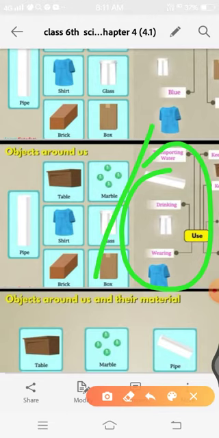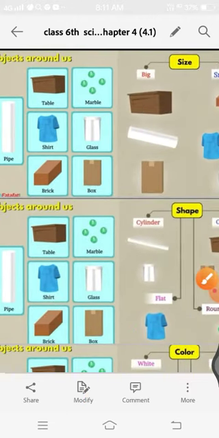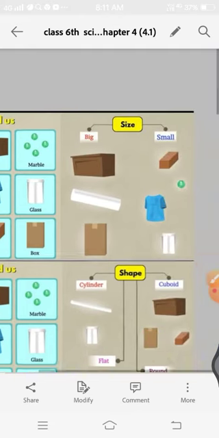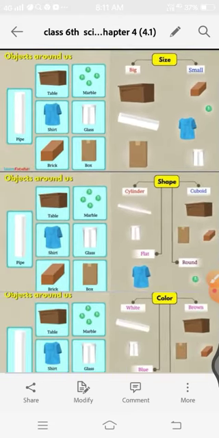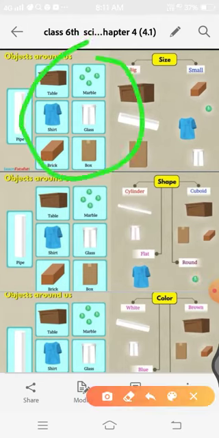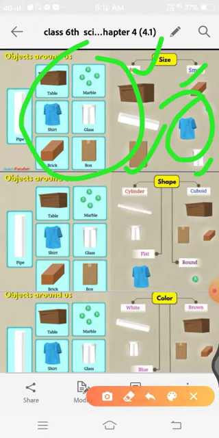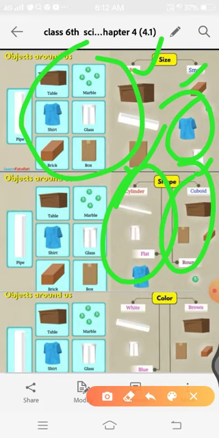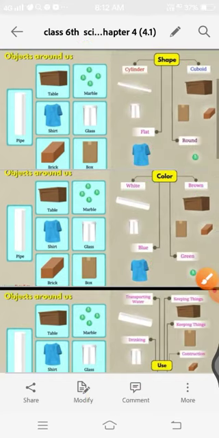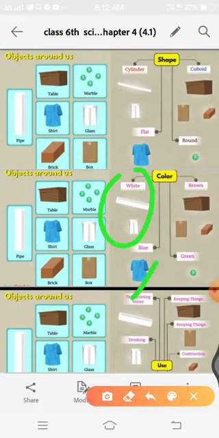See the table, the size of all things is different or not? Yes, it's different. It's big, small. Sometimes the pipe is big, and small, short, marble size. Then shape: these are cuboid in shape, these are cylinder in shape, these are cuboid in shape. Somewhere it's flat and round, whereas its color is white, blue, brown, green, etc.